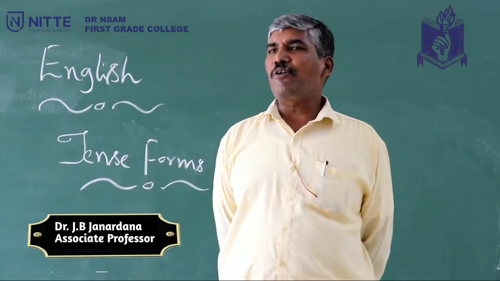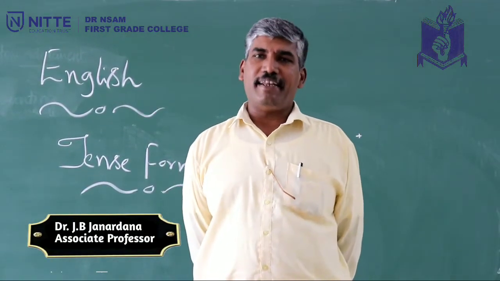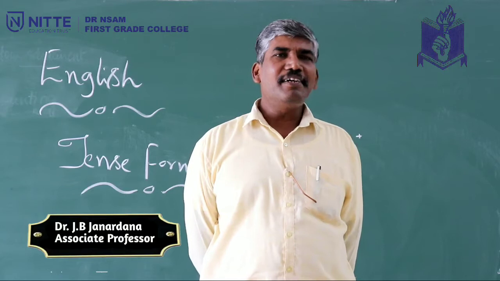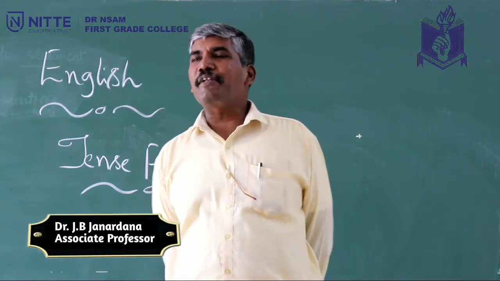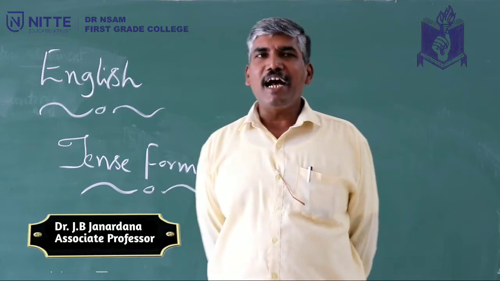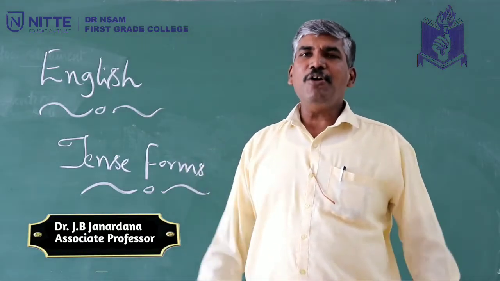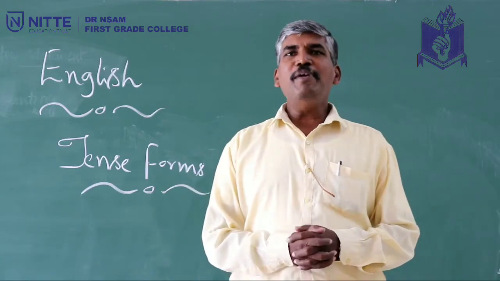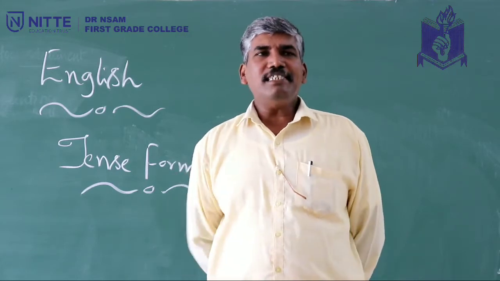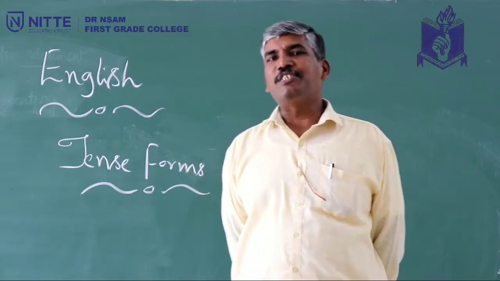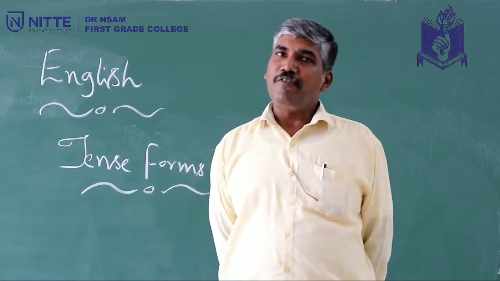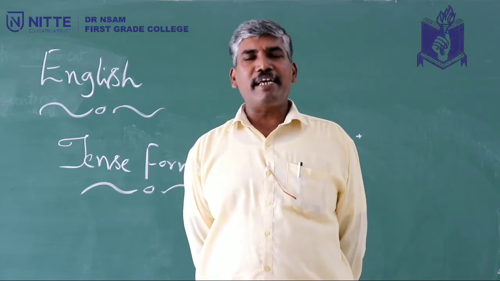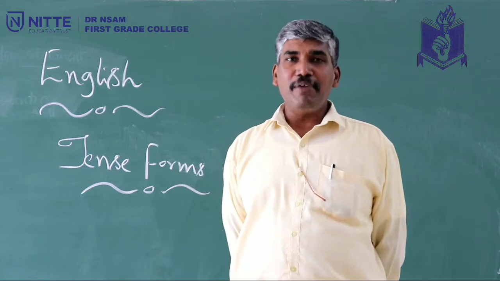And I am sure all of you have got the idea of how many tenses there are in English. Usually you say that there are 3 tenses in English. What are they? That is past, present and future. Of course, you might have heard something about tense forms. What do you mean by tense form? In the tense we do not know the exact time when something has taken place, whereas with tense forms, we can say exactly at what time something has been done.